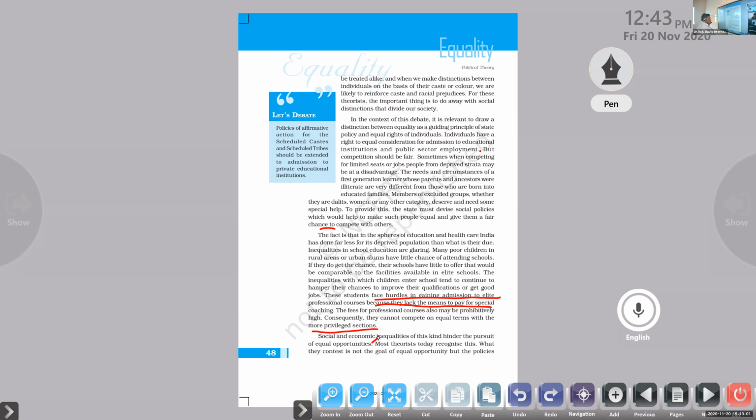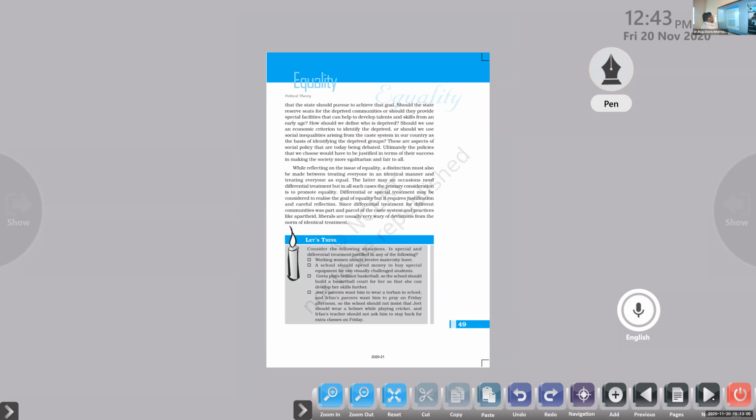What they contest is not the goal of equal opportunity, but the policies that the state should pursue to achieve this goal. So we came to a conclusion here. It is the responsibility of the government to support these people to achieve development or to maintain equality in society. So not equal treatment, but creating opportunities for everyone to develop, to achieve that term called equality.